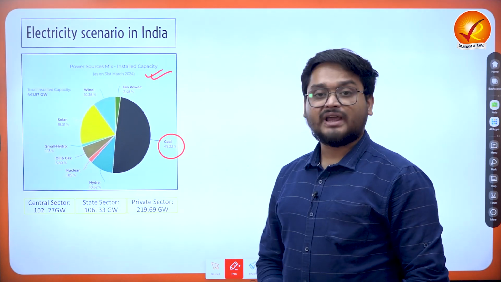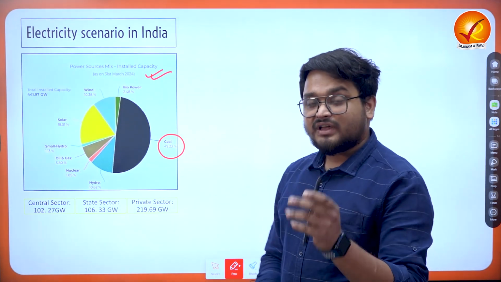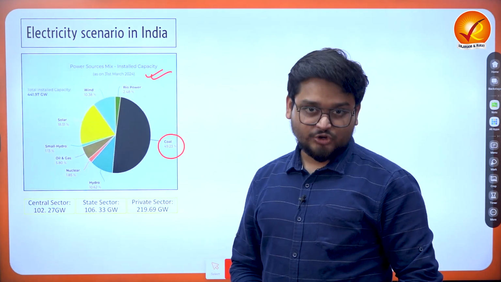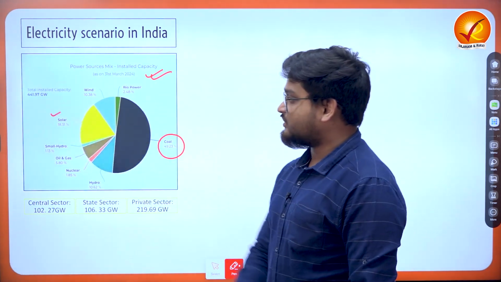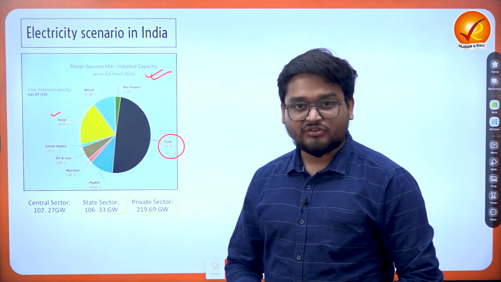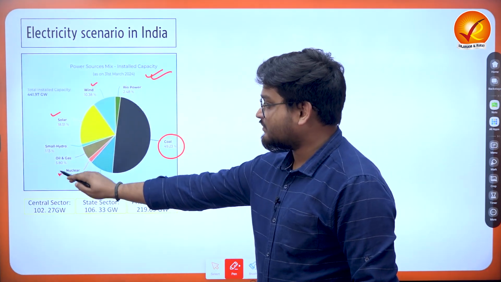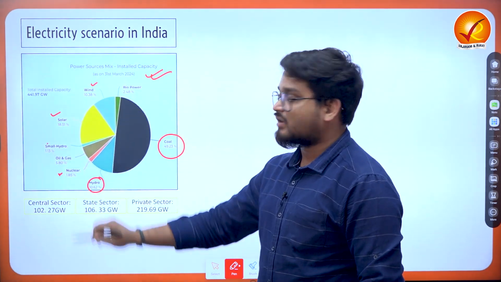The next major component from where India derives its power is a crucial renewable energy, solar energy. Apart from that, we also use a diversity of other energy resources such as wind energy, nuclear energy, small hydro, and also hydropower projects.